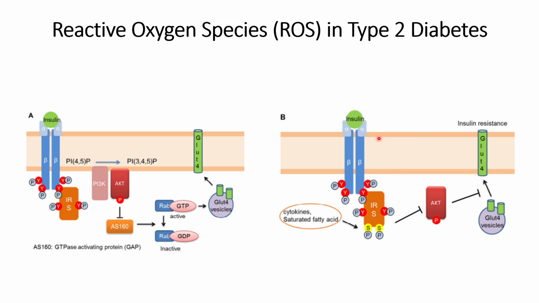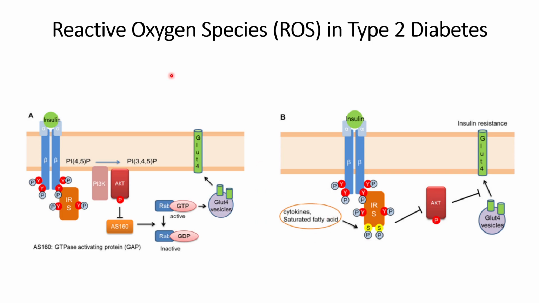However, after some time the body will become resistant to the insulin also, because maximum cell surfaces will be occupied by the already existing insulin. These things happen because of serine also binding to the IRS along with the phosphorylation, and this is the cause of reactive oxygen species.